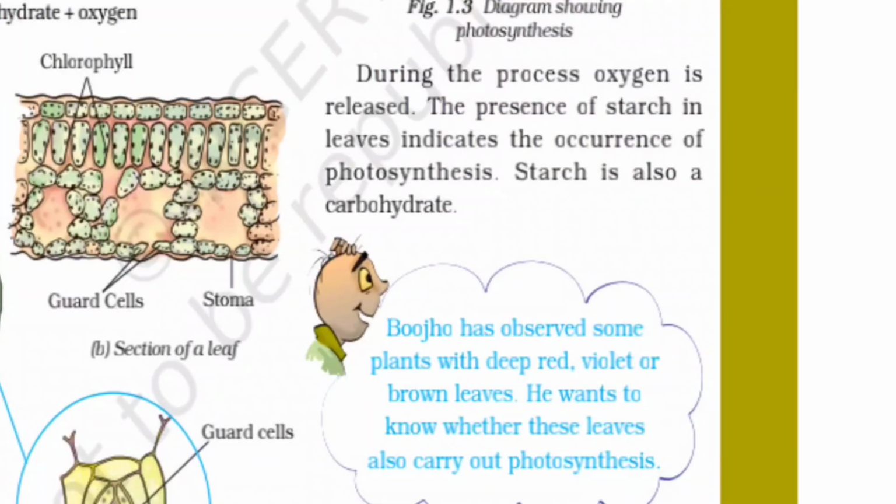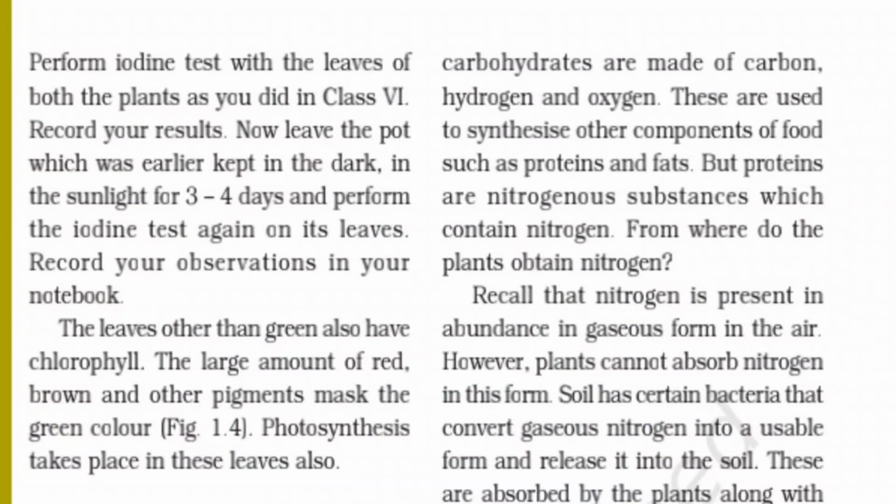During the process, oxygen is released. The presence of starch in a leaf indicates the occurrence of photosynthesis. Starch is also a carbohydrate. Perform the iodine test with the leaves of both the plants as you studied in class 6 and record your result.